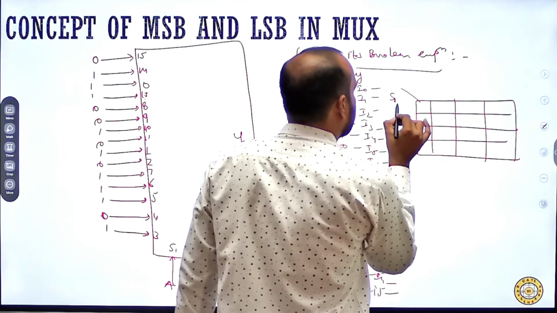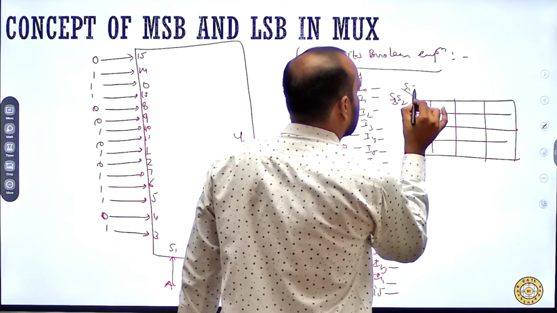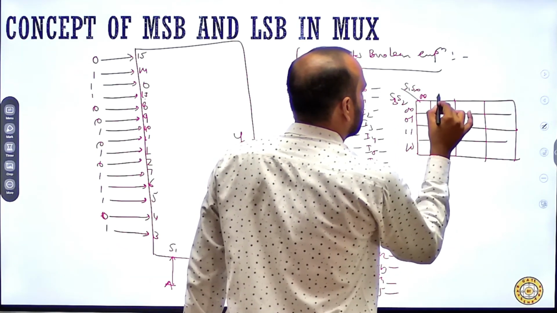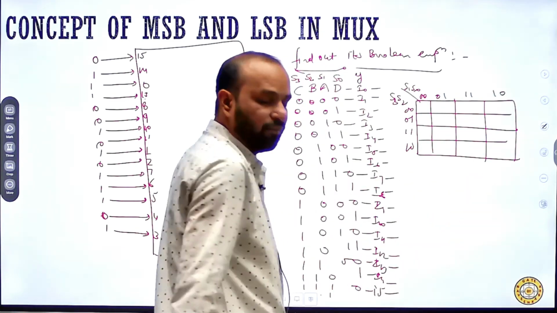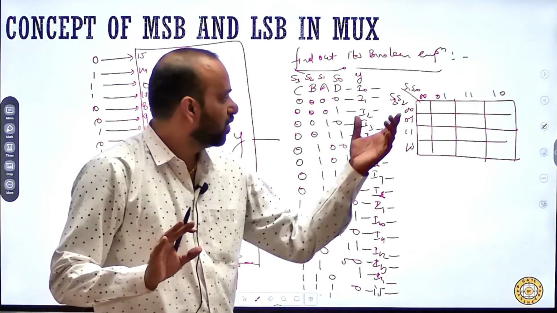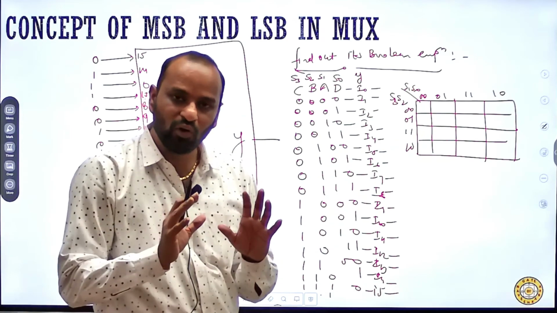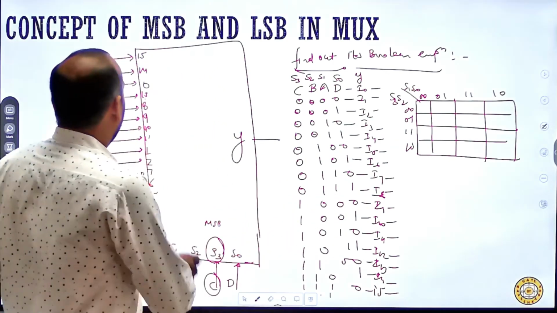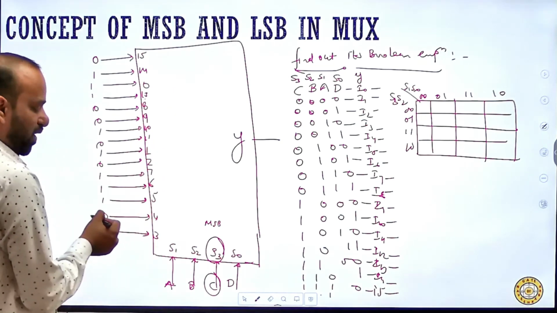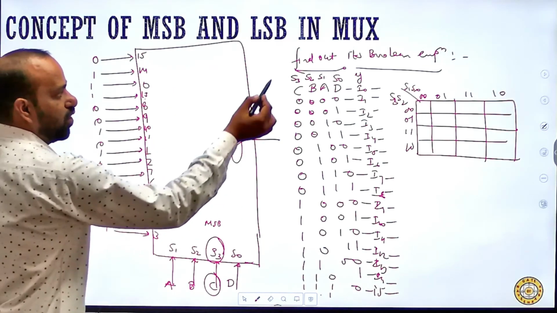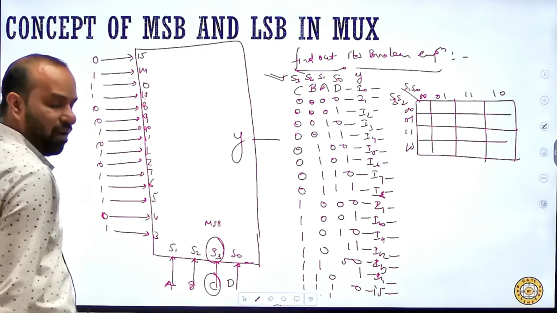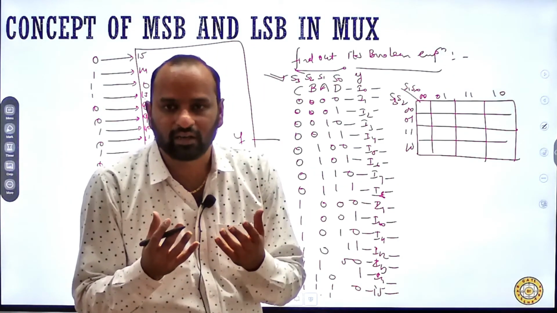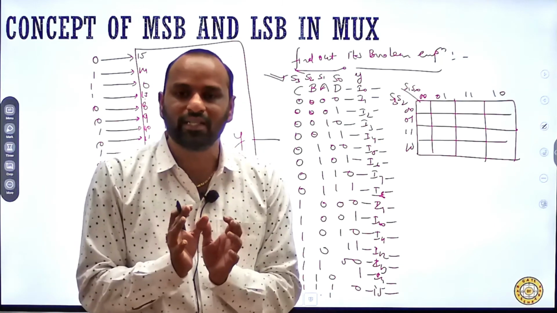S1, S3, S2, S1, S0, 0, 0, 0, 1, 1, 1, 1, 0, 0, 0, 0, 1, 1, 1, 1, 0. Fine. I can use the K-map directly. If I know how to use them, I can directly solve this K-map because I know these are the data written across the particular data inputs. There is no need to write this truth table in the GATE examination. This is just for your concern so that you can understand the concept clearly.